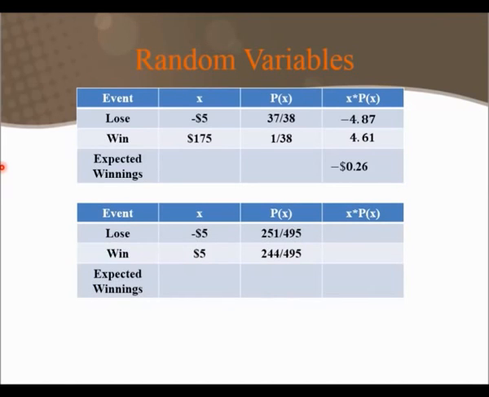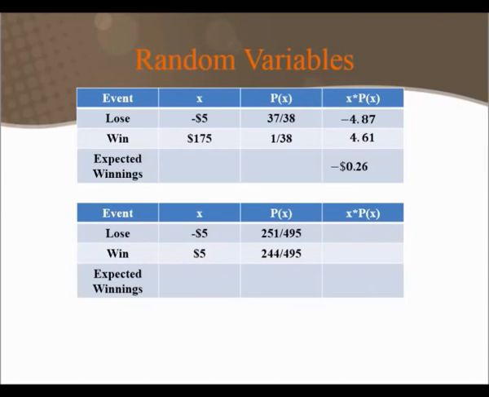Again, let's try this one. Now this one is slightly different because we only win $5 if we win. But the probability of winning is so much higher than in the previous example. So think about what this means. This again costs me $5 to play. If I win, they give me $10, but since it cost me $5 to play, I really only win $5.